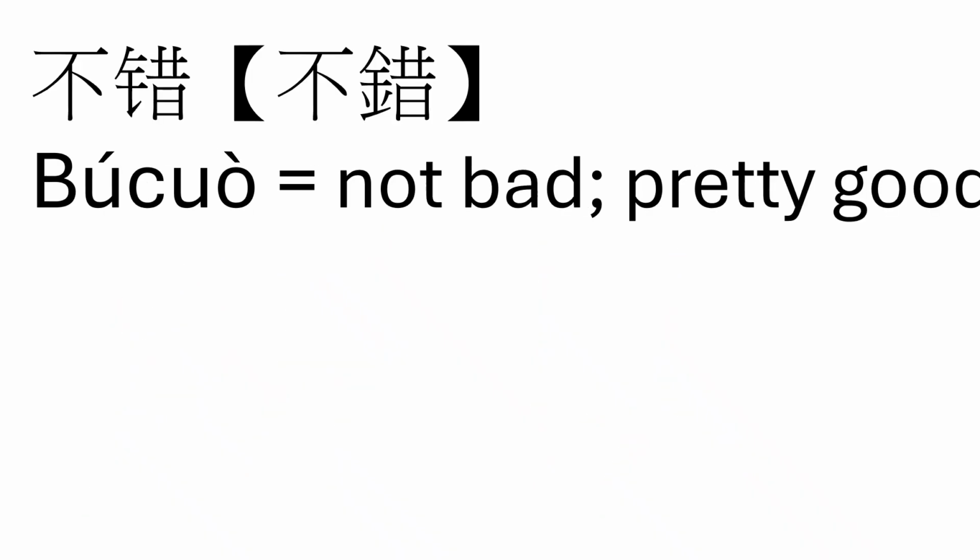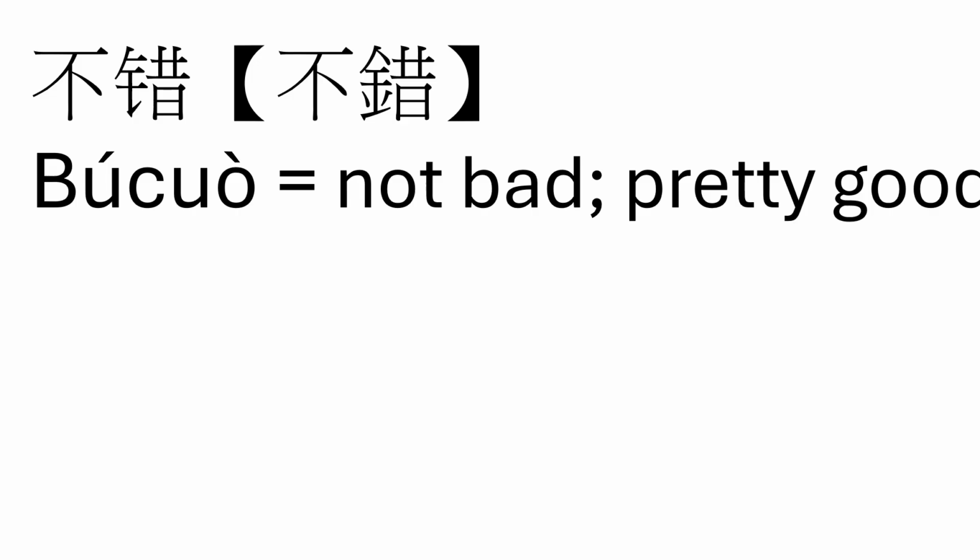不错 is an idiomatic expression that means not bad or pretty good. The character 错 by itself means wrong, so it's the opposite of 对, which was the first word that we learned in this group. But in this expression 不错, it literally means not bad, and idiomatically it sounds more positive in Chinese than it sounds in English. Not bad in English doesn't sound very good, but 不错 is maybe more like pretty good. So the 不 should be familiar to everyone.